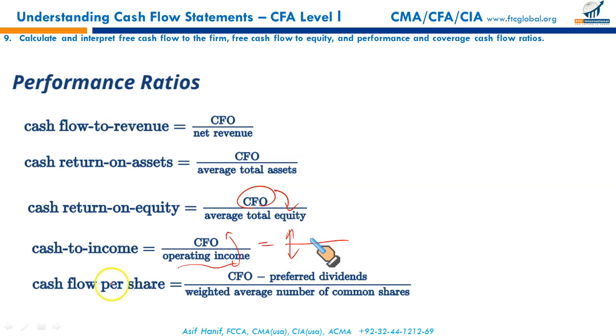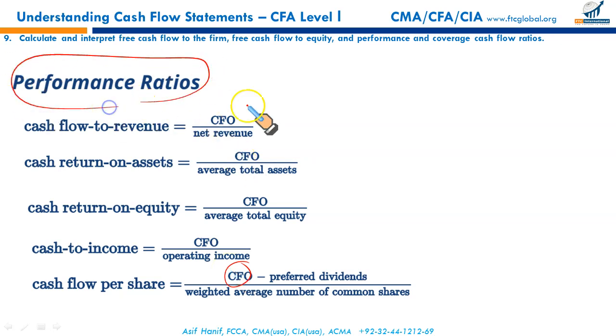Then we have cash flow per share. This ratio is similar to EPS. In EPS, we take net income minus preferred dividend upon weighted average number of shares. But here, instead of net income, we have used cash flow from operations. So it is similar to EPS, but we use CFO instead of accrual-based income to get a cash impact of the performance.